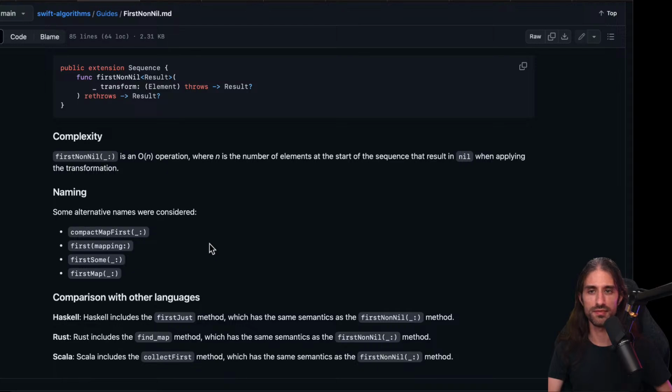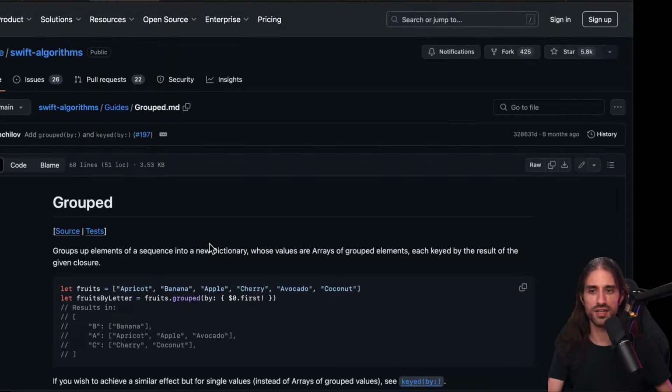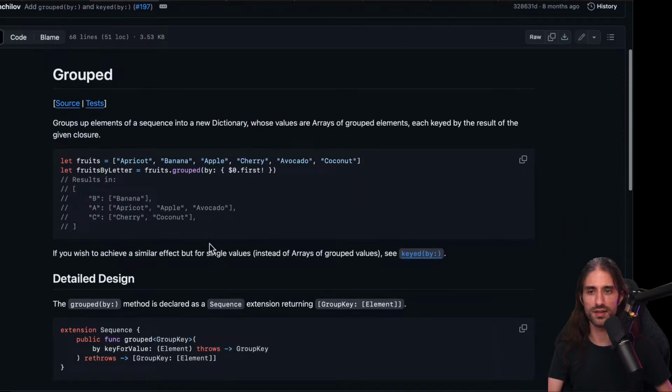It's quite easy to implement the same feature using your own extension on sequence or on collection, but it provides one implementation that's tested, that's standardized, and so you have less risk of having a small edge case that you haven't handled correctly. So I think this one is worth knowing. Like compacted and first non-nil, they are very much worth knowing.